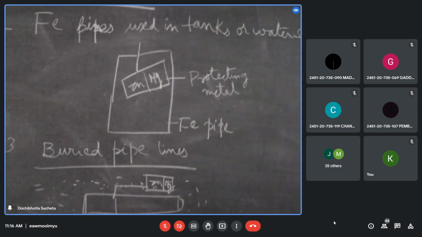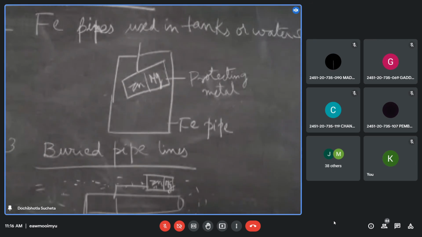Whereas the anode can be a neutral material like graphite, generally graphite materials, and they are protected in gypsum shields or boxes.